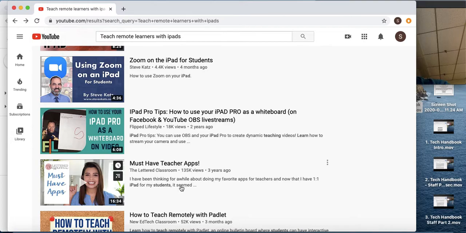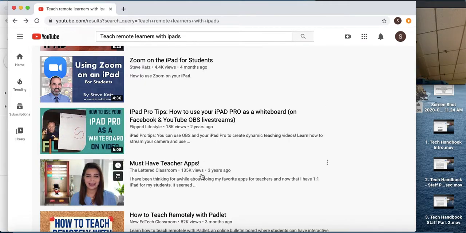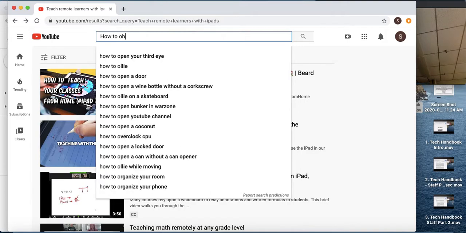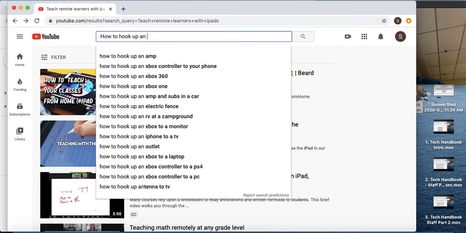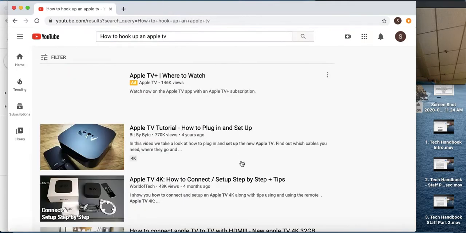You're going to feel productive. Maybe you take an hour doing that. All right, that's good. So then you want to just kind of keep track of that. Keep either a little journal or keep a note of what you spent your time working on, because that's actually going to give you some really good skills that you can use to go forward. Or maybe you want to learn about how to hook up, I know I just lost you probably now already when you heard me say I'm going to hook something up, how to hook up an Apple TV.